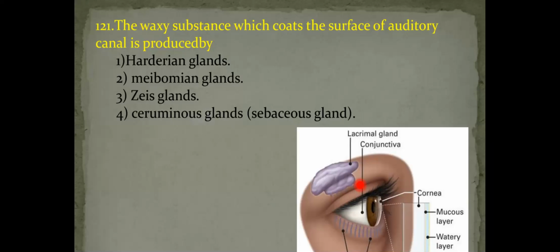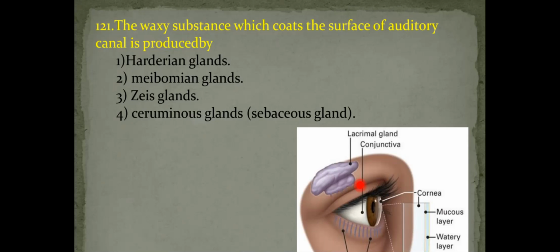They are ceruminous glands. They are modified sebaceous glands. So ear wax is secreted from the ceruminous glands, a type of exocrine gland. For this question, answer is fourth option, ceruminous glands.